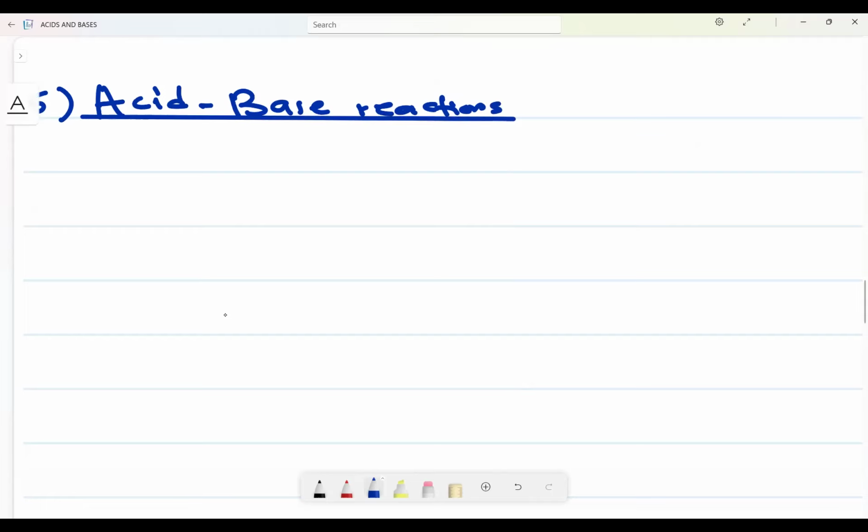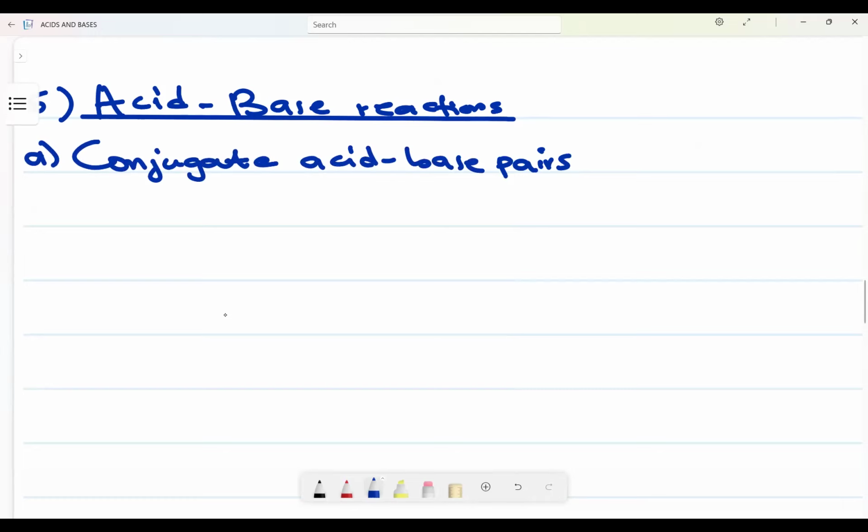On number A, let's talk about conjugate acid base pairs. Very, very interesting.